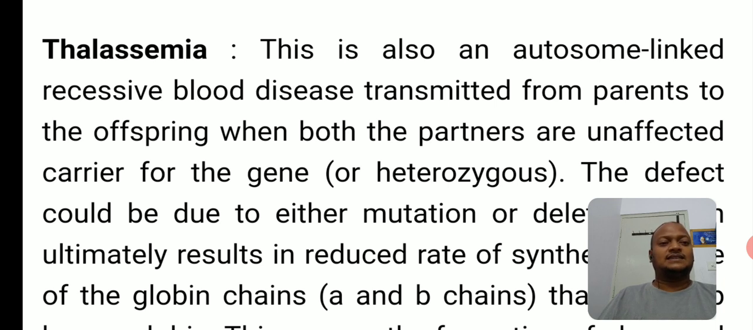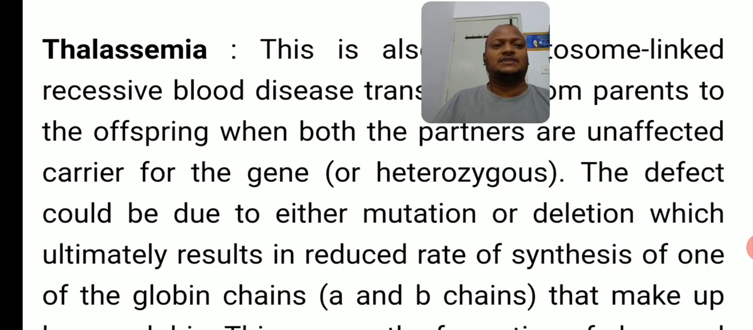It is an autosomal recessive blood disease transmitted from parents to the offspring when both parents are unaffected carriers for the gene, or heterozygous. So both the parents are in heterozygous condition, both the parents are carriers. In that case only offspring are going to be affected, right? What is the reason? Because these are recessive type of disorders, autosomal recessive. Both the parents are unaffected carriers, so that condition is heterozygous. That is the first point.